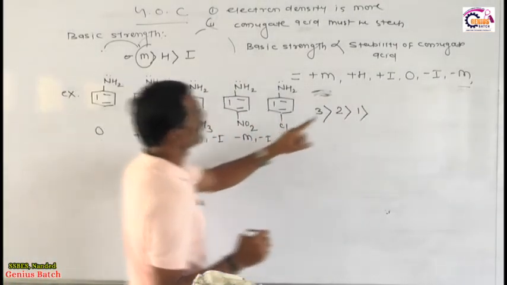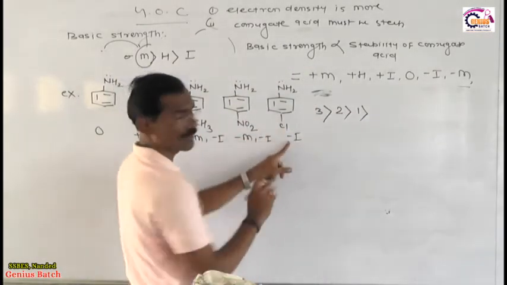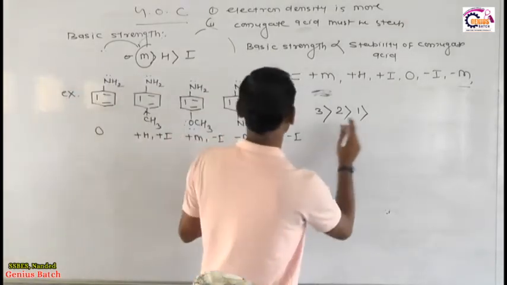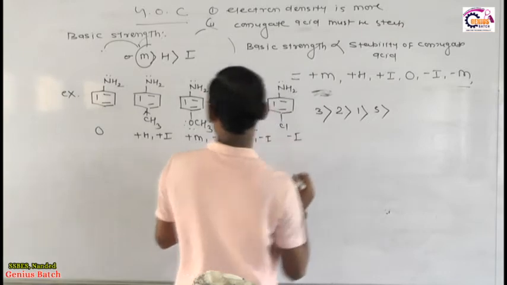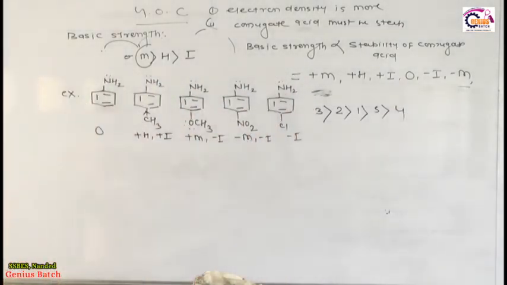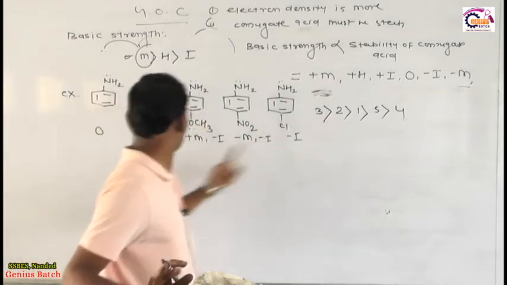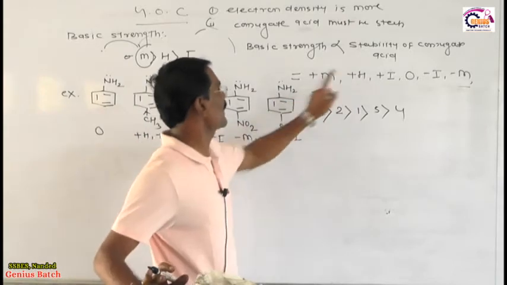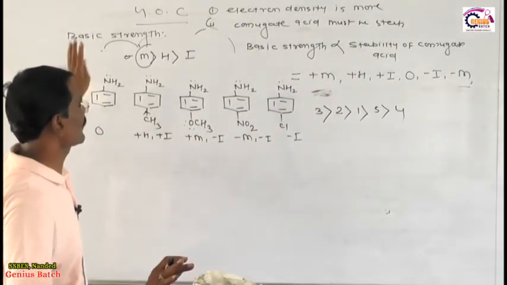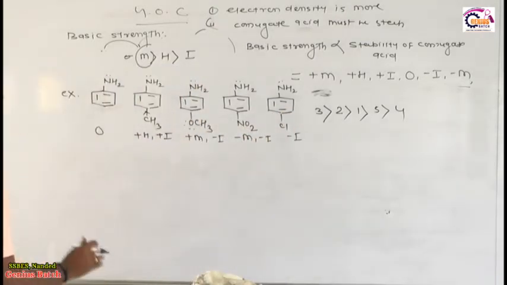Then after that, 0, then minus I. Which one has a minus I? Cl has a minus I because Cl never creates resonance, inductive is dominant over resonance. Then finally 5, then 4. This is the final answer: 3, 2, 1, 5, 4. 3 has positive mesomeric, 2 has positive hyperconjugation, 1 is 0 because it doesn't have negative inductive or negative mesomeric. Finally, my dear students, this is the final conclusion.